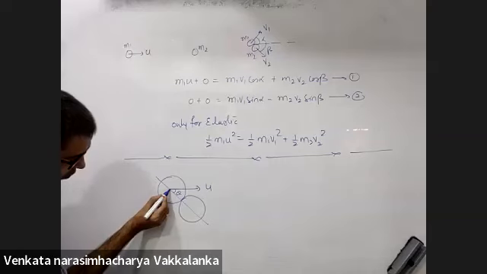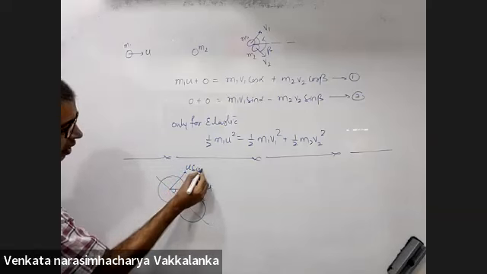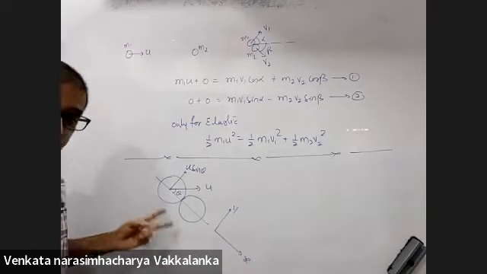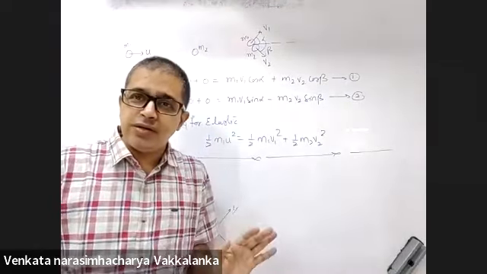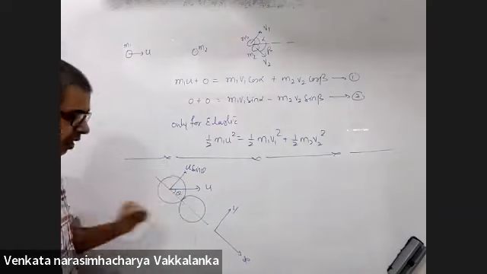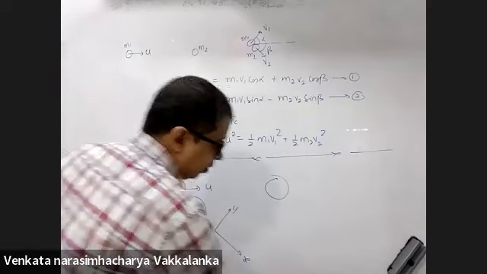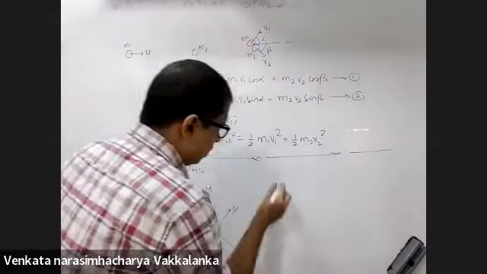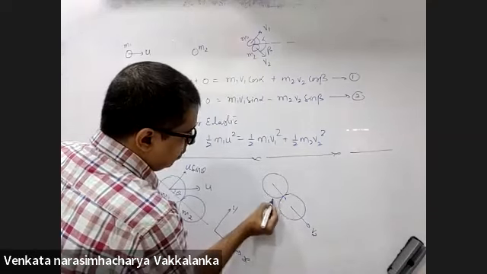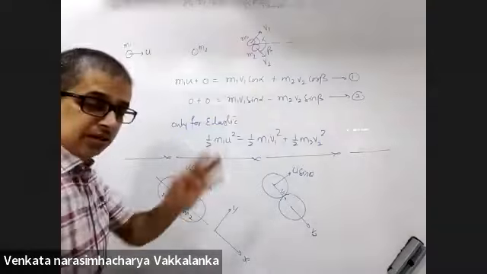Listen, this is u. Now, in this particular case, u sin theta will remain unaffected. Here I am taking x-axis as this and y-axis as this, because the shape of the body is given. Earlier you told me point objects, and the shape is not given, so this angle theta is not defined. So now in this particular case, what will you do? If you are calling this M1 and this M2, after collision, how will they look? This will be V2, this will be V1. This will remain u sin theta along the common tangent. That will remain unaffected.